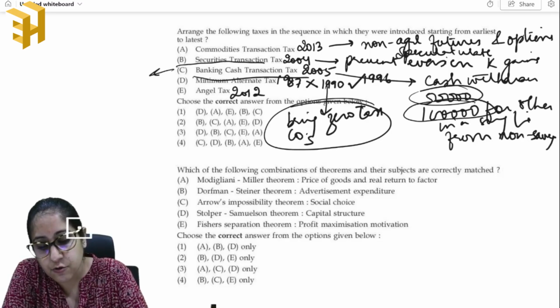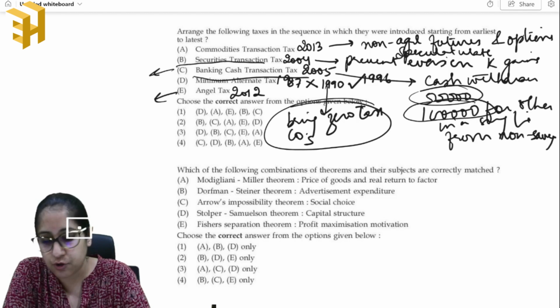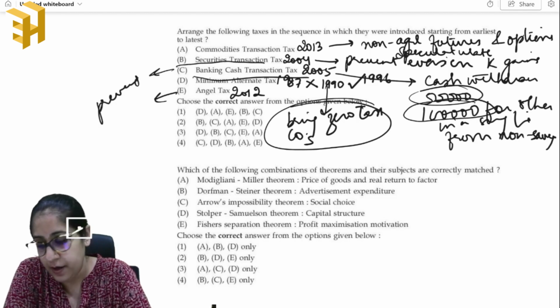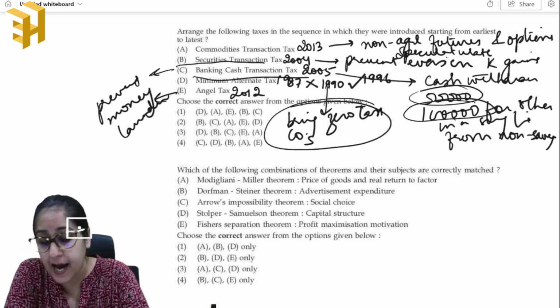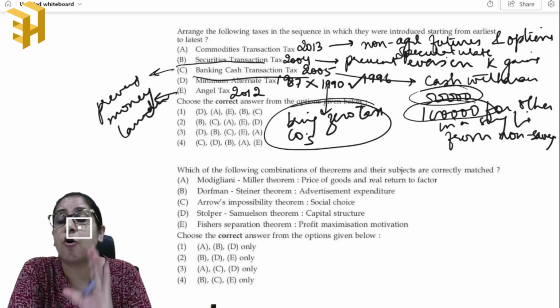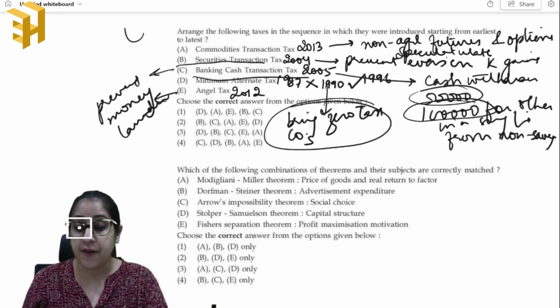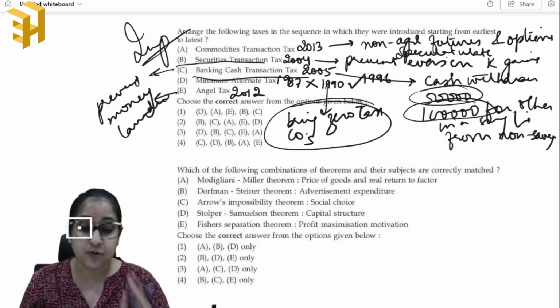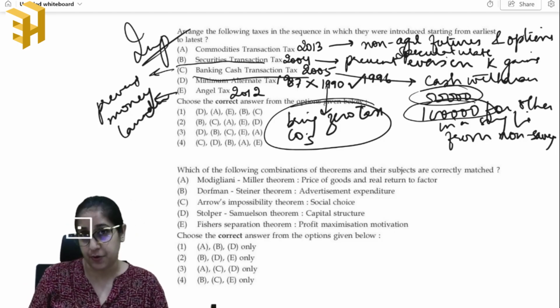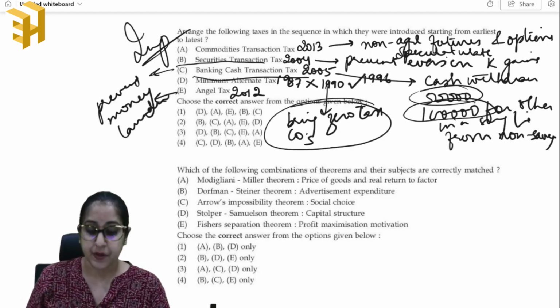It was introduced in 2012, and basically the idea was to prevent any sort of money laundering in this case, and also to identify the circulation of your unaccounted money. Okay, so this was a very important question. Please note all this information down when you're preparing for the Indian economy portion.